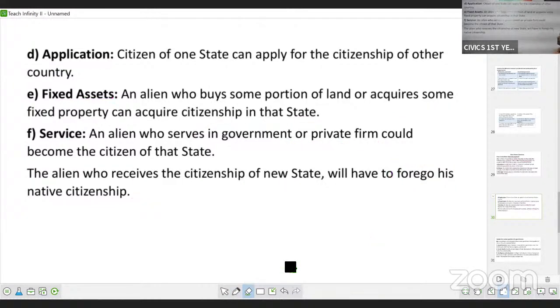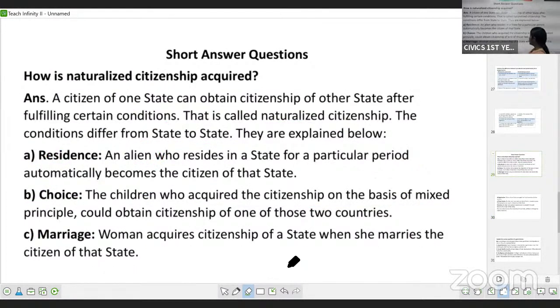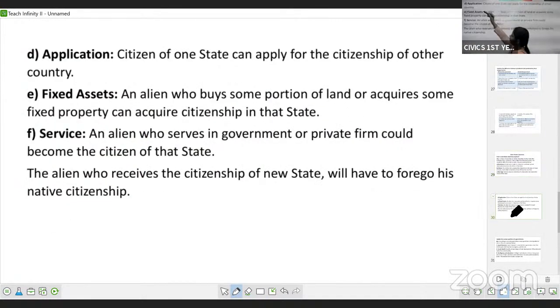There are 6 conditions you can see here. What are the 6 conditions? Residence, choice, marriage, then application, fixed assets and service. This is how you will acquire citizenship. We call it naturalized citizenship.